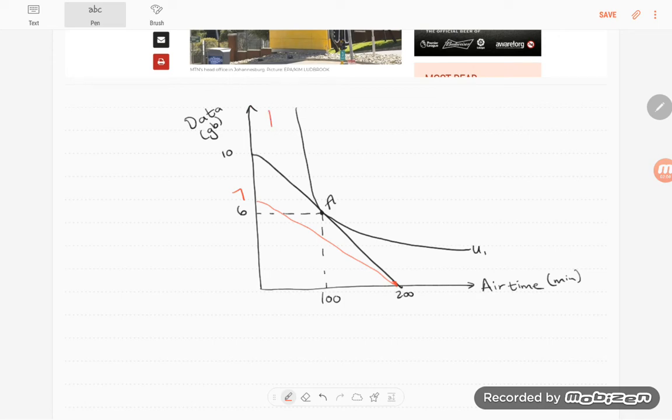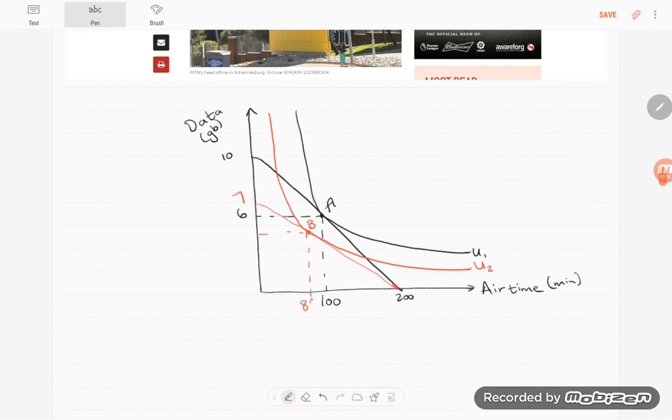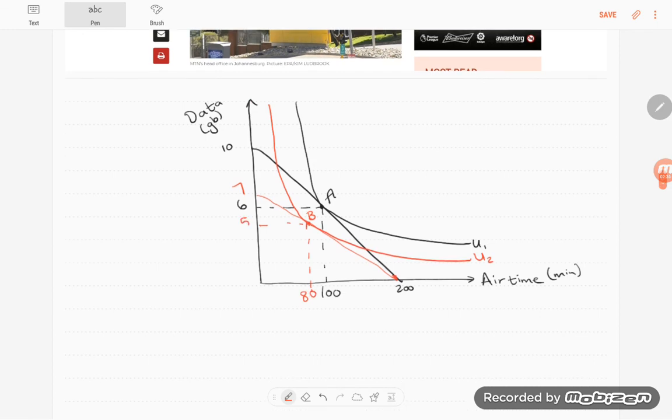That means we have to shift our utility curve. Remember, utility curves cannot cross or intercept, and they are parallel to each other. So we shift our utility downwards to a new point of tangency with our new budget curve, like for example at point B. Here we buy 80 minutes of airtime and 5 gigabytes of data.